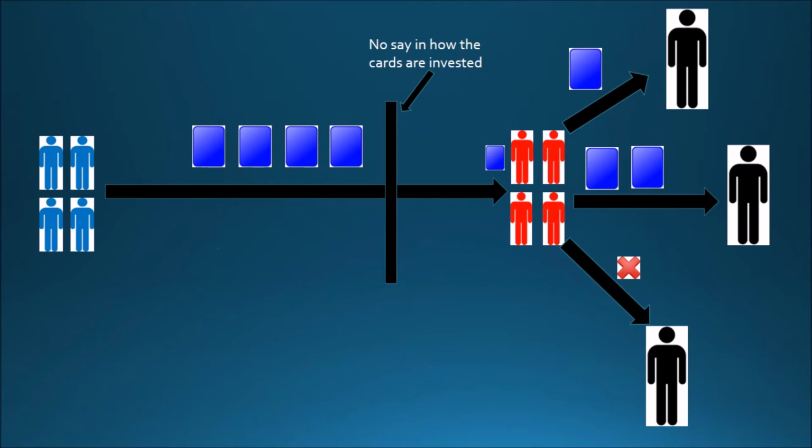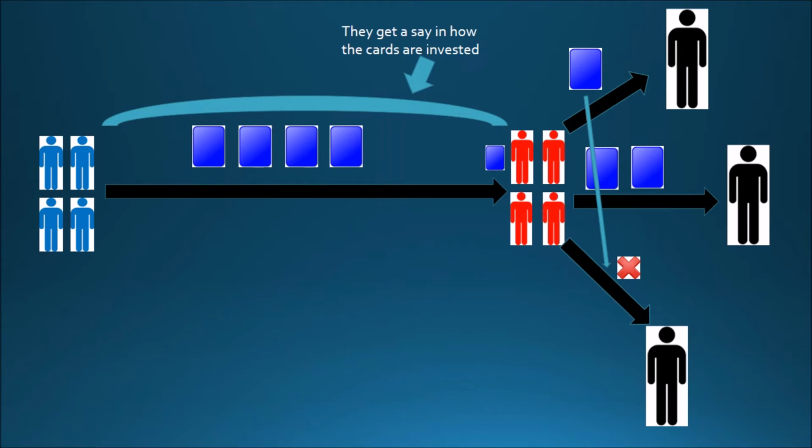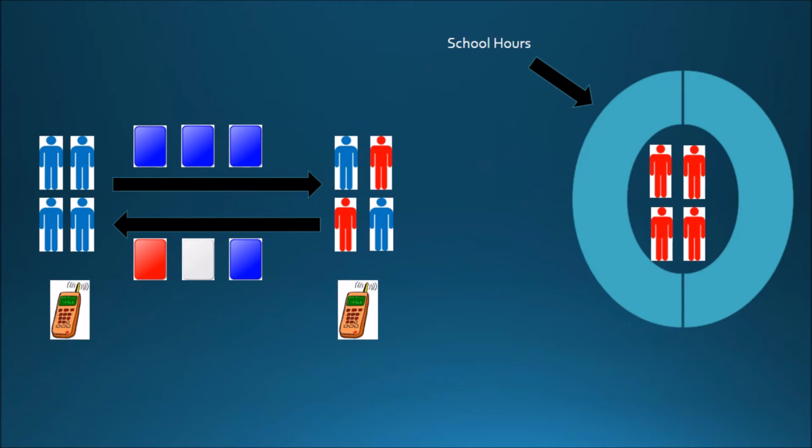In the playground, it could be seen as the Australian group trading cards with the Chinese group in hope they would trade them wisely and come back with some interest for the Australian group. With FDIs, the Australian group would trade cards with the Chinese group, but they get a say in how they trade the cards.